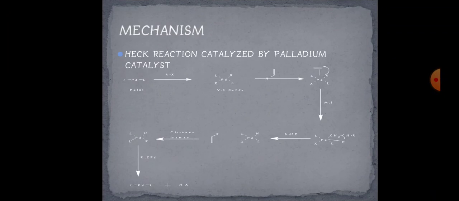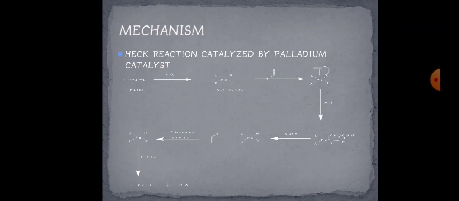So in the first step, that is palladium L2. The first thing you should keep in mind is that palladium is useful in its palladium 0 and palladium 2 oxidation states. So just addition of your aryl halide to it in the second step. So we will get R attached to your palladium, and X, that is a good leaving group, iodine, bromine or a triflate, is attached to palladium in a trans manner.